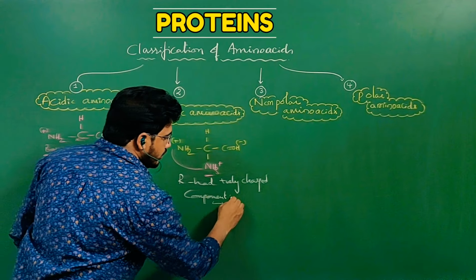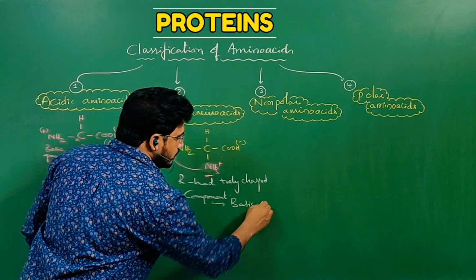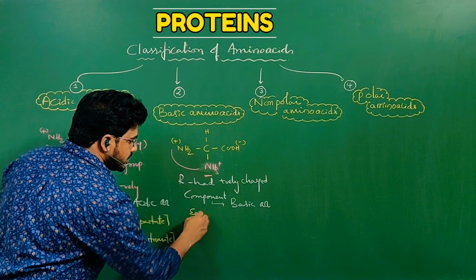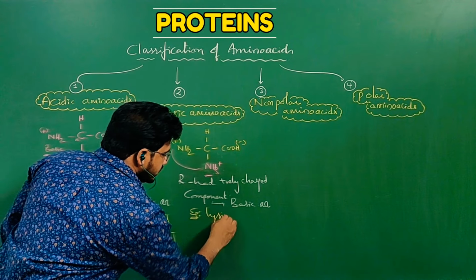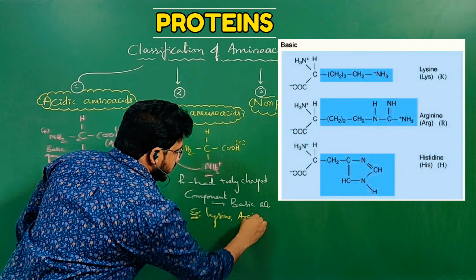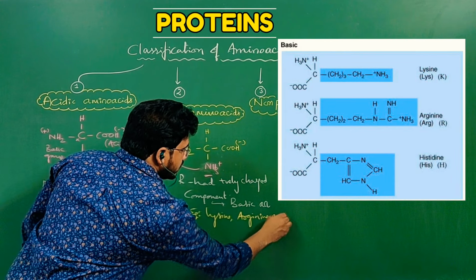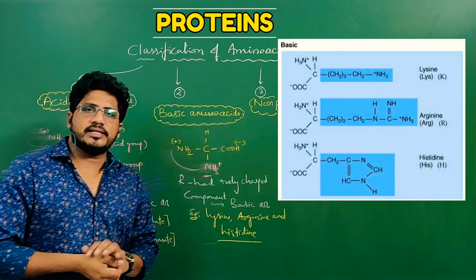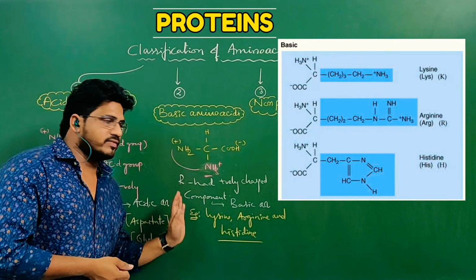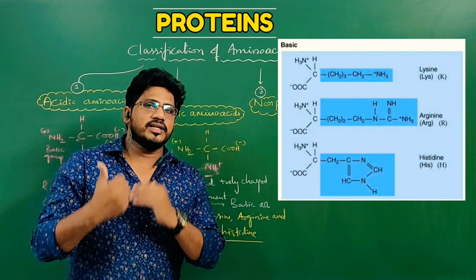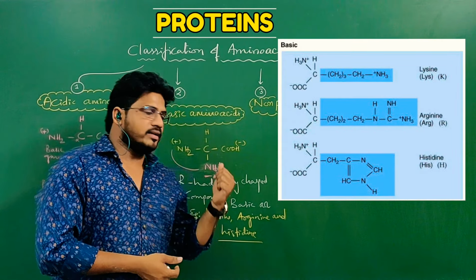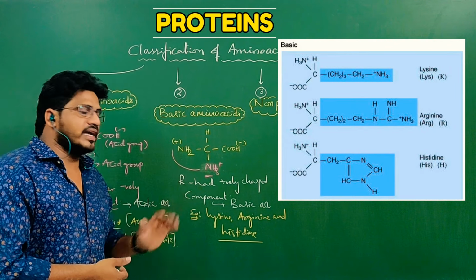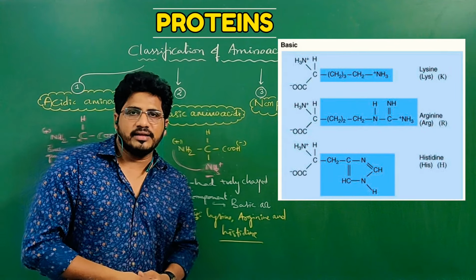Then it will be called basic amino acid. So what is the example for basic amino acids? Lysine, arginine and histidine. These three amino acids, the ratio of positively and negatively charged molecules are 2:1. Okay, then the dominated charge is positive, hence it is called basic amino acids. Example, lysine, arginine and histidine.